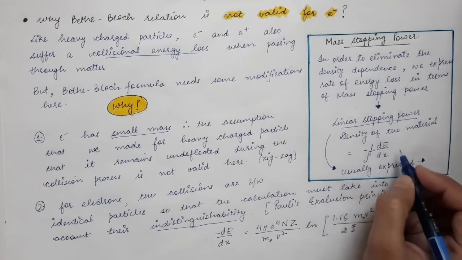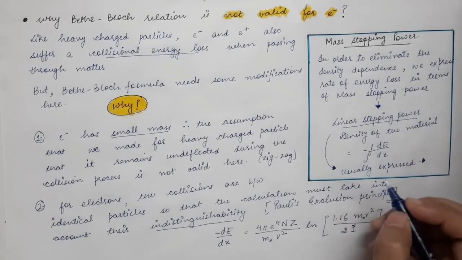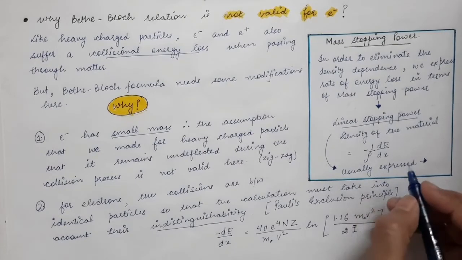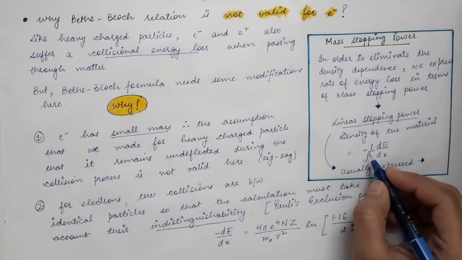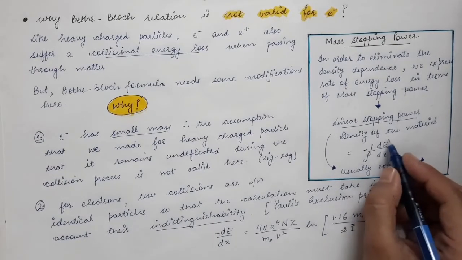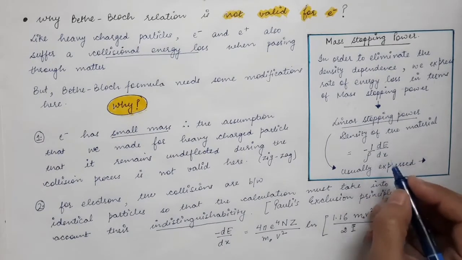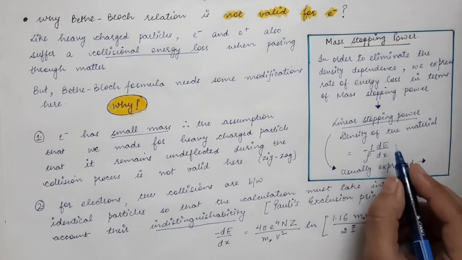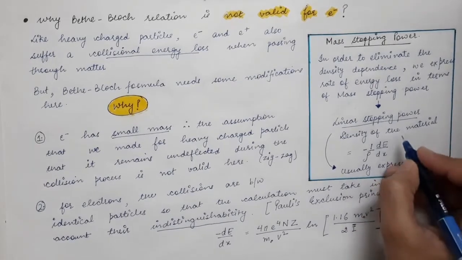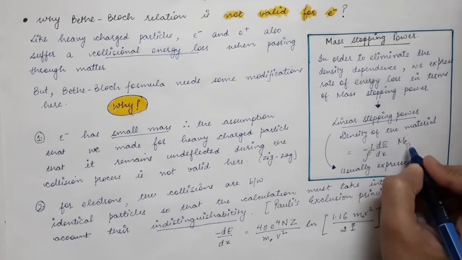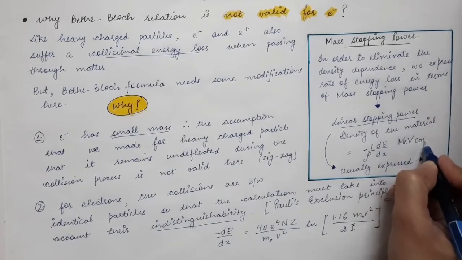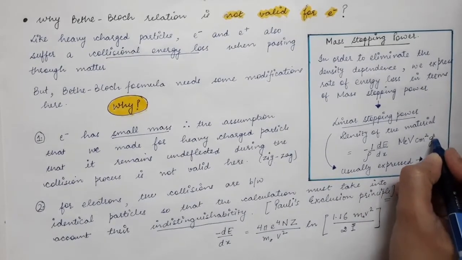So this is termed the mass stopping power, and it is usually expressed in mega electron volt centimeter square per gram. Density has certain units, energy has some units, and we have length, but usually the mass stopping power is expressed in MeV cm square per gram.